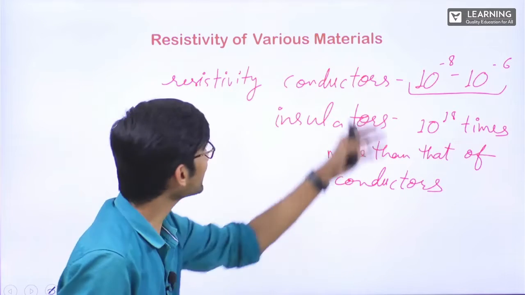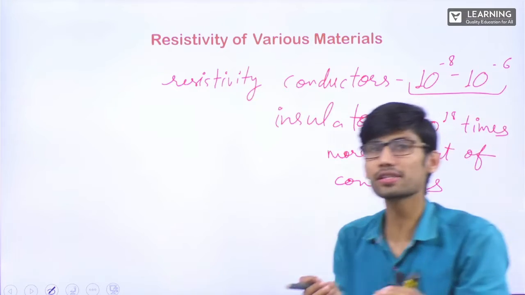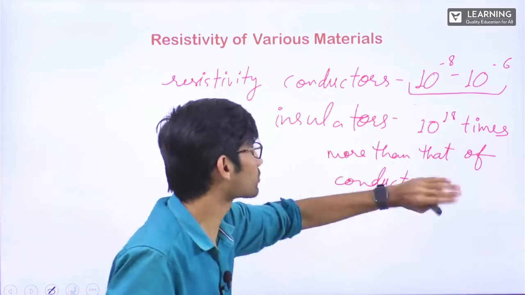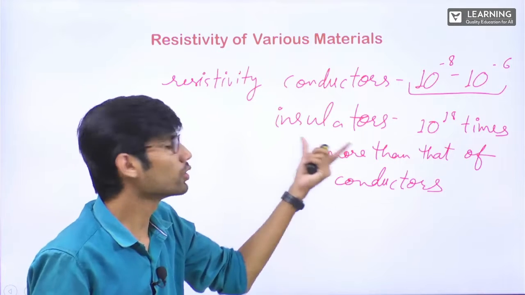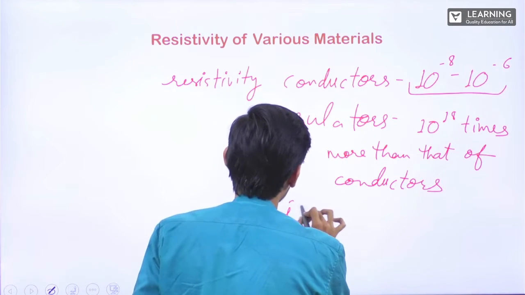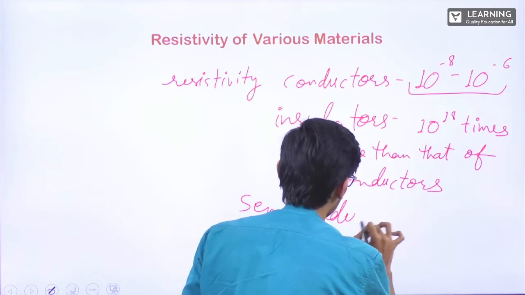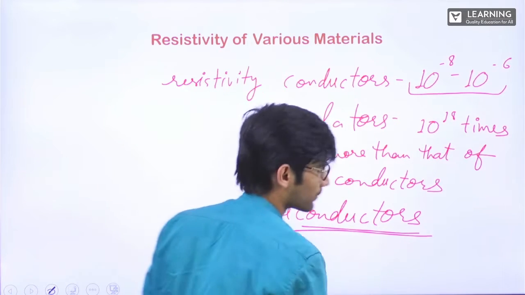Now any material having resistivity in between these two, somewhere in the middle, those materials are semiconductors. From the name only you can understand semiconductor.